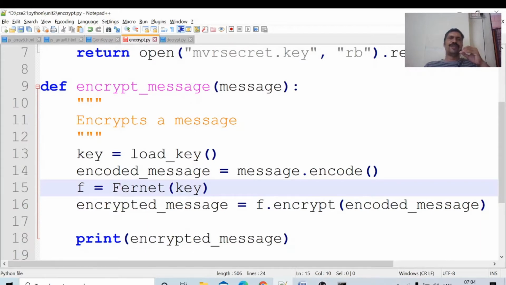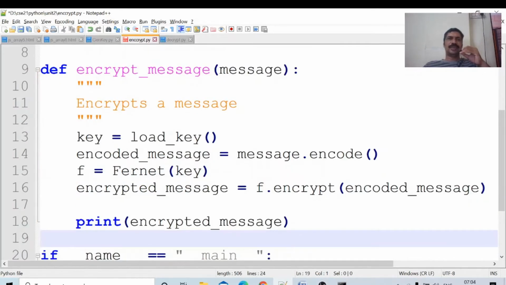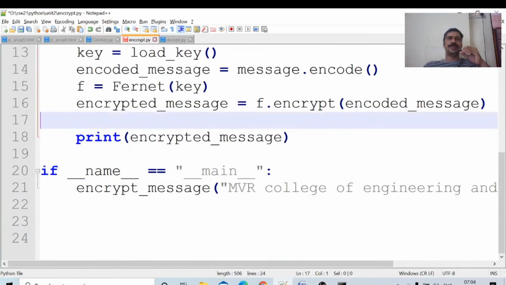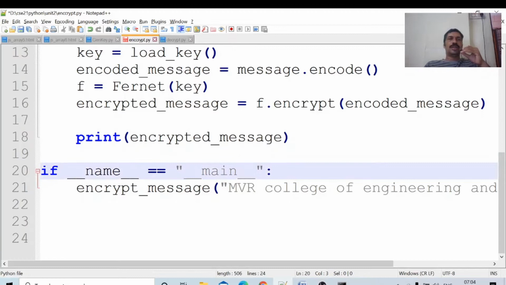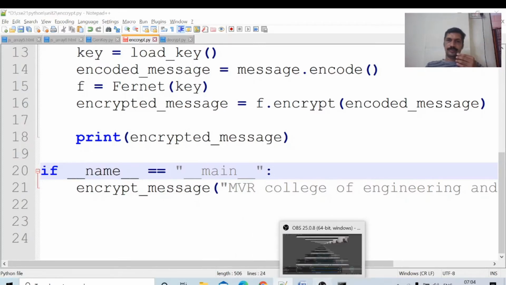Just for our sake, I am printing the encrypted message. Print encrypted message. Now, if name equal to main, remember this by heart. Name is a special variable in a module, which we get while doing module level programming in Python.